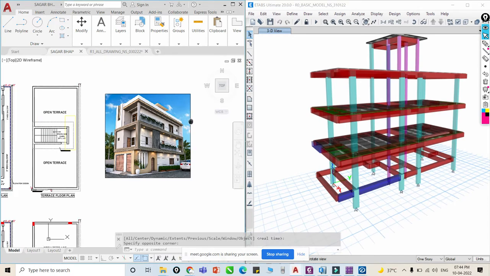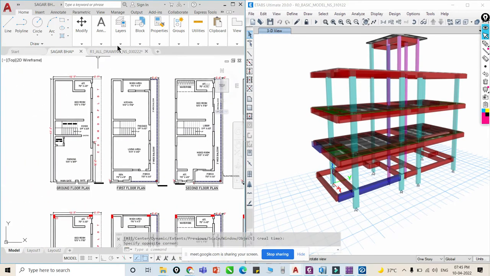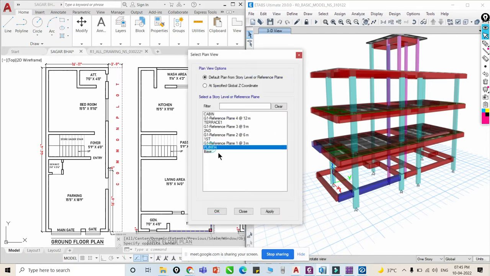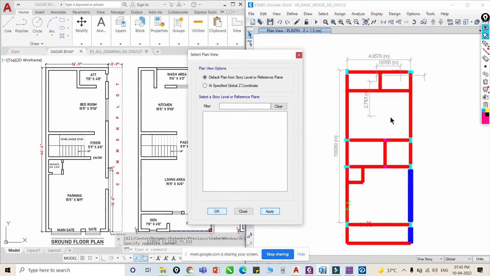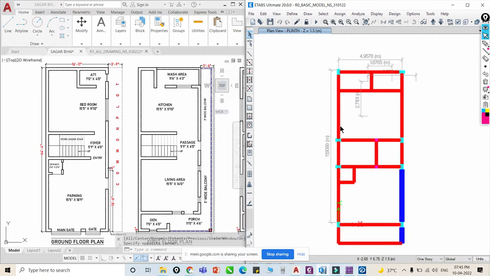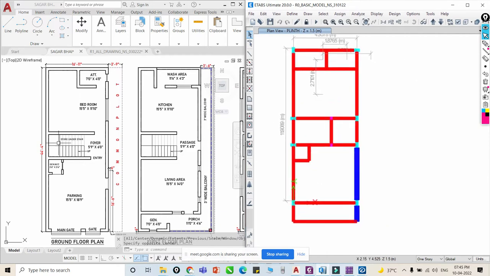Now we'll check how this model is prepared. I will start with this ground floor plan, right? Once we click on this, here you can see the plan view. So we'll see in this plinth level, right? So it is my plinth level. You can see almost everything is the same, right? There are external walls, internal walls. This is our staircase portion. Then again this is the general toilet, right?